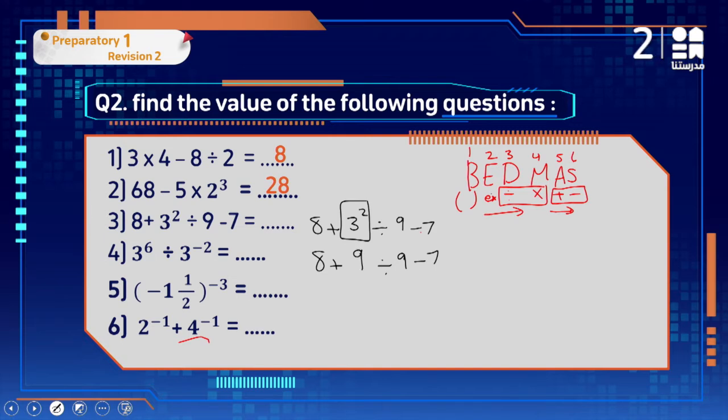Then the second step: brackets, exponent, division. Do we have division? Yes. So start from this one now. Keep the others as they are. 8 plus, and here minus 7. 9 divided by 9 is 1. We finished. Now we have addition and subtraction here. They have the same priority, so start from the left. Which one comes first? The addition comes first, so 8 plus 1 equals 9, minus 7 equals 2. So the correct answer is 2.